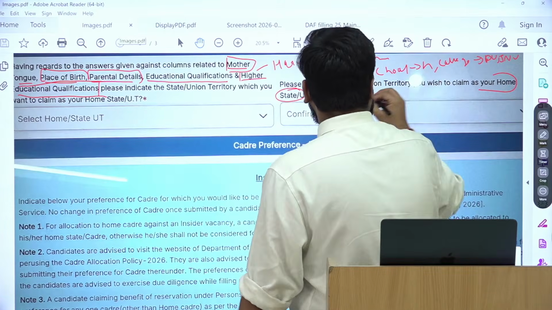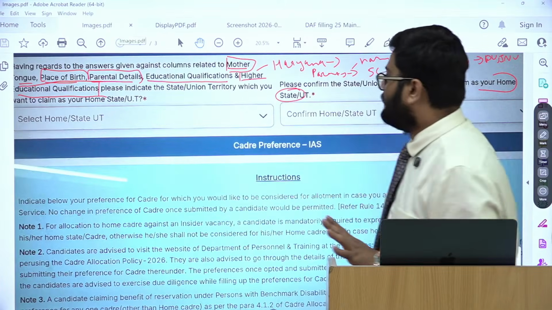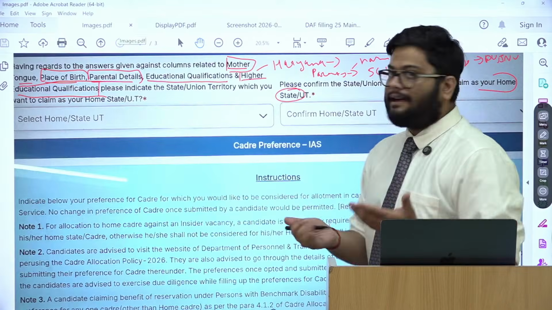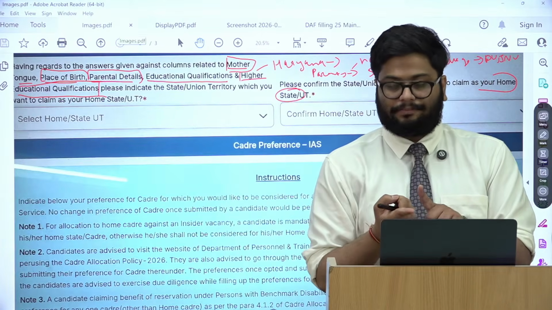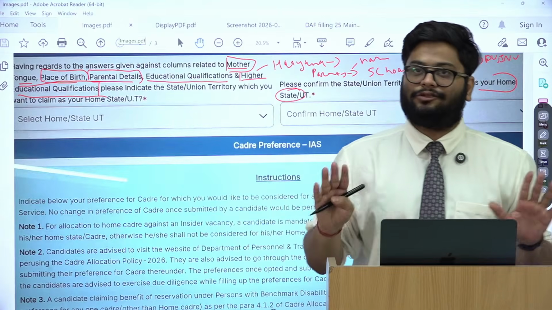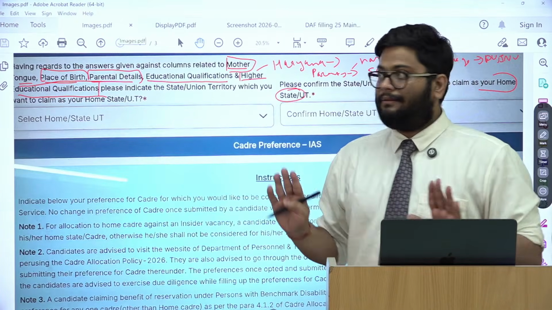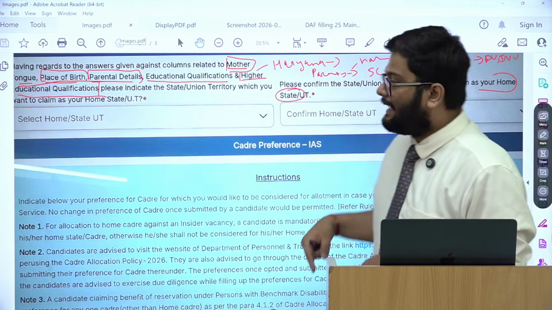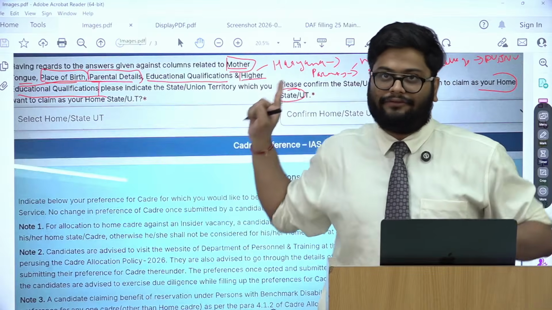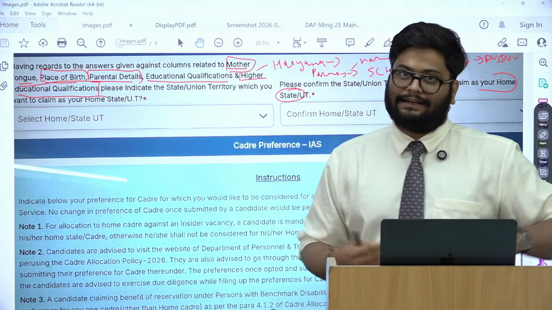Right? And my parents originally are from Bihar, and they speak Maithili as mother tongue. And my mother tongue is Maithili. So now, if I want, I can put Haryana, I can put Delhi, I can put Bihar. So I have 3 states to put as my home state. But I have to prove this consistently, because I have mentioned all of this above in my form, either at the prelims time, or I'll be mentioning it again here.